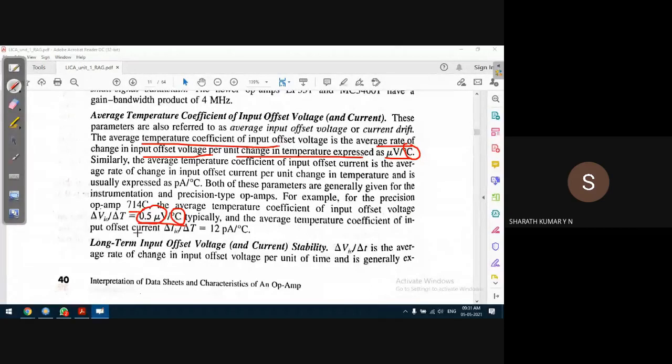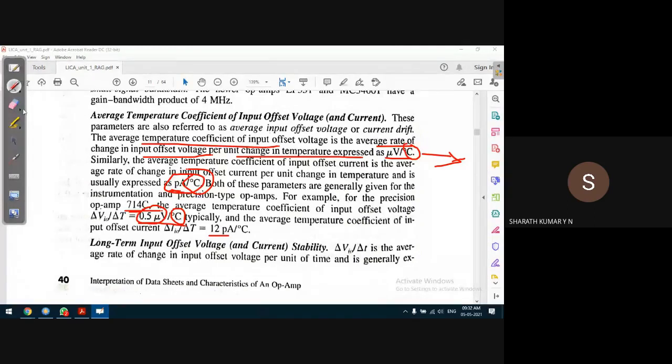Just a second. The average rate of change in input offset current per unit change in temperature is, sorry, this is for the input offset current. So this is for the input offset voltage, and this for the input offset current is measured in picoamperes per degree centigrade. Sorry. So for the 741 op amp, the input offset current is 12 picoamperes per degree centigrade.